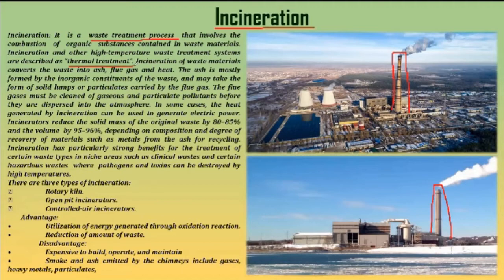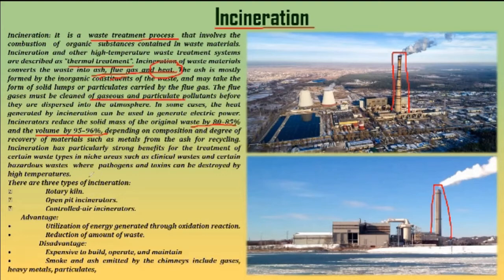Now, why am I saying it is an effective process? Because it reduces the waste by 95 to 96% by volume and 80 to 85% by mass. Now, a huge amount of waste reduction occurs. That's why this process is very, very effective. But there is a problem. This type of treatment will release ash, flue gas, and heat. Heat will be utilized for boiler purposes and for generation of electricity, but these flue gases and ash are harmful to us. Okay, this is one of the major problems in making an incinerator, right?